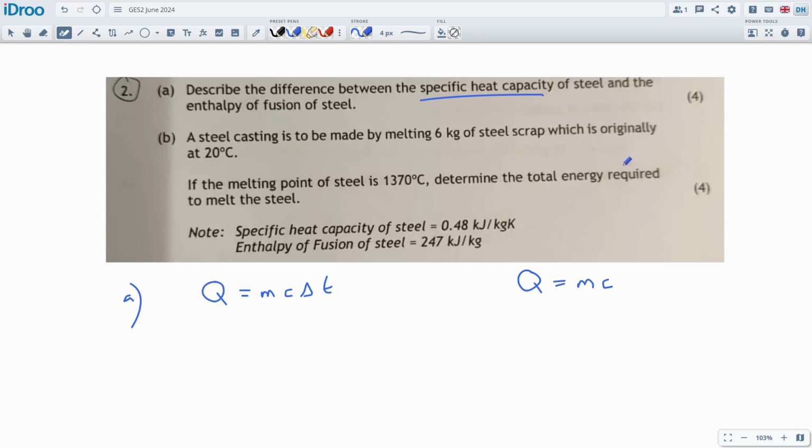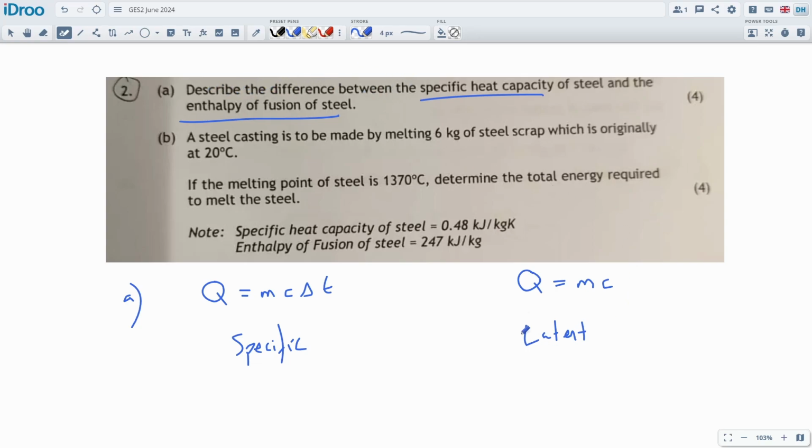And then the difference between them is that the enthalpy of fusion, this is a latent heat, and this is specific heat, or sensible heat. And the latent heat, it doesn't have a temperature change. Right, it happens over this. There's no change in temperature to go from a liquid to a solid. It's at, for example, using ice and water, it will be at 0 degrees C on the ice to 0 degrees C on the water, and that will be the phase change. And it takes a whole lot more energy to do that. I mean, there's a lot of differences, really. Describe the difference.